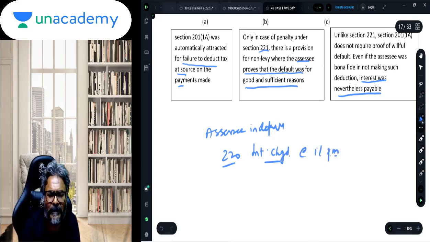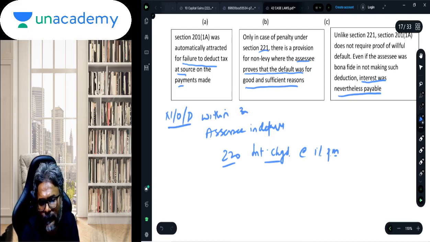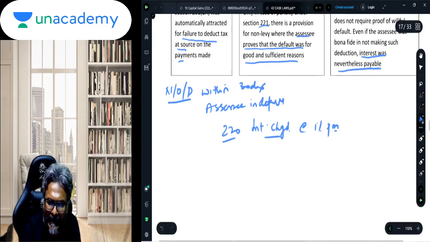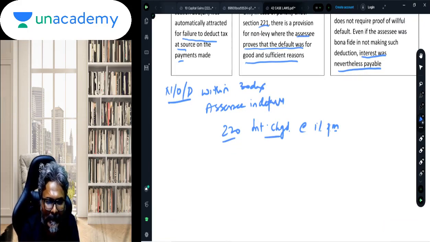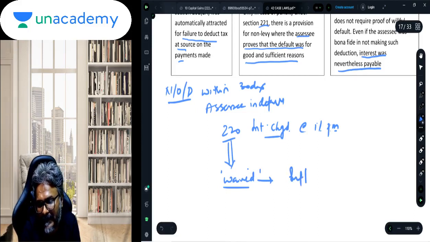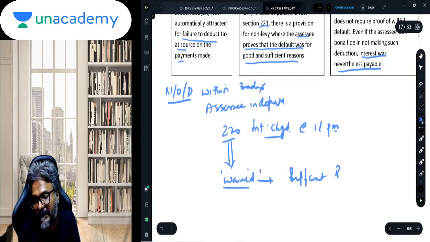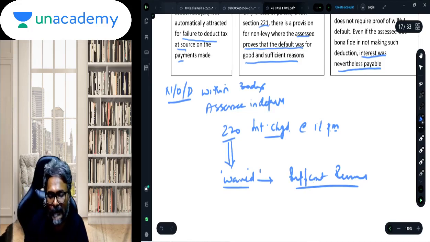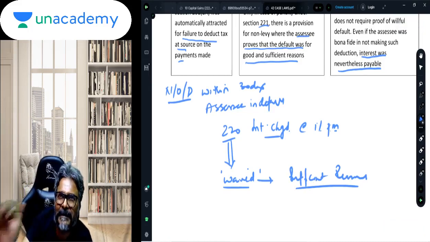It means when the notice of demand is given to you, and within 30 days you don't make the payment after you got the notice of demand, then interest is charged after the expiry of 30 days at the rate of 1% per month or part thereof. Now this particular interest can be waived. If the assessee can show a sufficient reason for the default, then this interest can be waived.